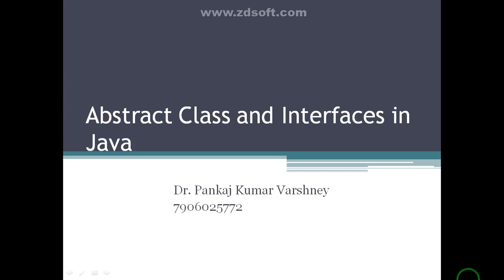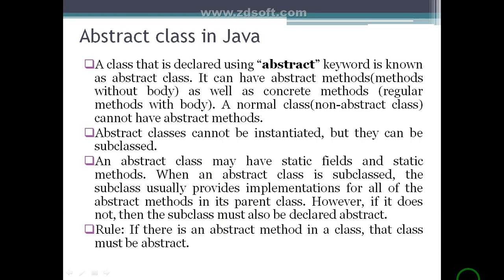Today I will cover the following topic, that is abstract class and interface in Java. Abstract class in Java: a class that is declared using the abstract keyword is known as an abstract class. If we mention the abstract keyword before the class, then it makes it an abstract class.